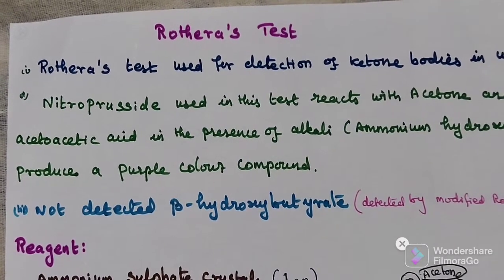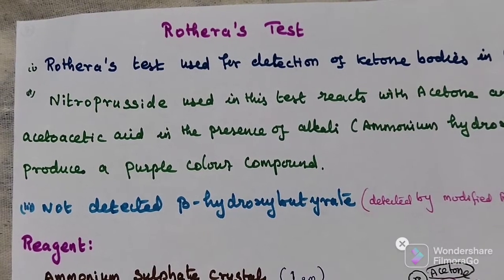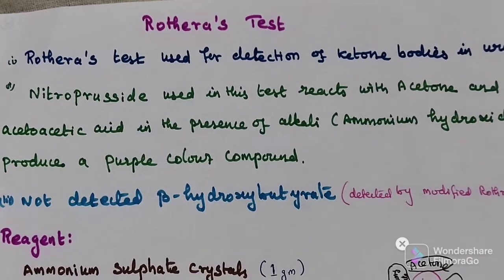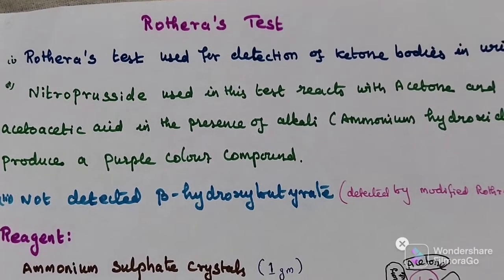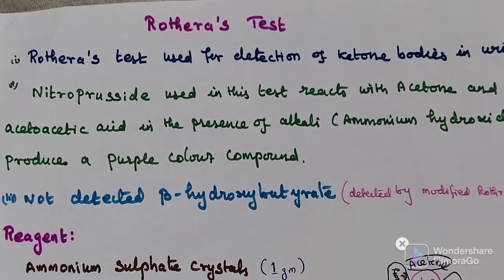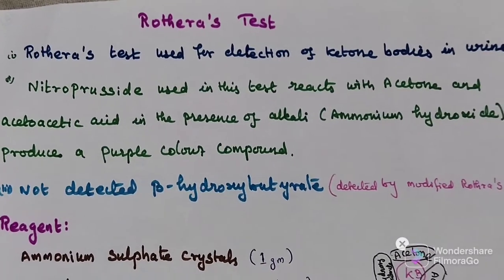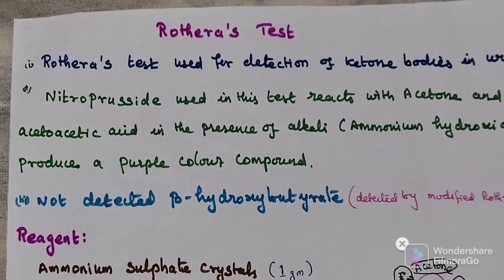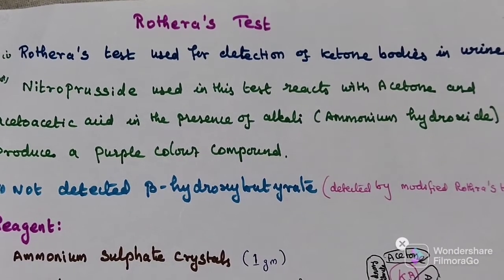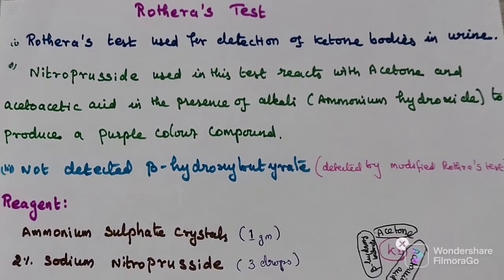Next, moving to an important test, the Rothera test. Ketone bodies are detected in urine by the test known as the Rothera test. By using this test, we can detect only acetone and acetoacetate. We already know beta hydroxybutyrate can be detected by the modified Rothera test. Plasma level of ketone bodies is less than 1 mg per deciliter. Urinary level of ketone bodies is less than 3 mg per 24-hour urine.